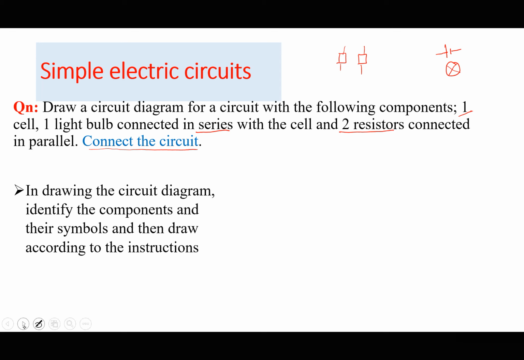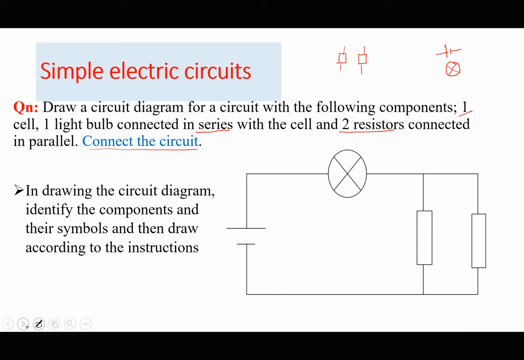So of course, if I combine a cell in series with a bulb and then two resistors in parallel, I would come up with something like this. There is no switch involved, so this is a resistor, and this is a bulb. I've used only symbols, and this is going to be the cell. So I have just used circuit symbols to come up with the circuit without necessarily drawing the components themselves. You can try to connect this in the laboratory, but this is IGCSE. You must have done this in IGCSE.